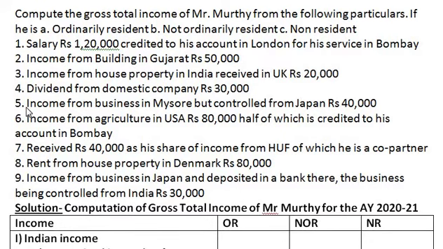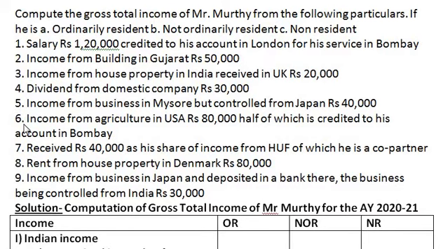Fifth point, income from business in Mysore but controlled from Japan. Income from business in Mysore, that is India, from where it is controlled, it is immaterial as we have got the base in India, it is Indian income. Indian income is taxable to all, that is ordinary, not ordinary and non-resident. Therefore, fifth is also an Indian income.